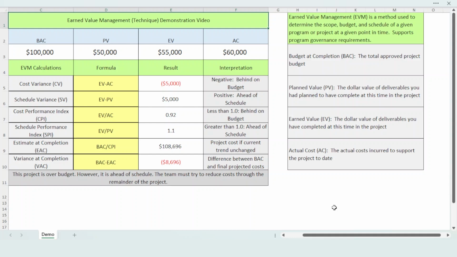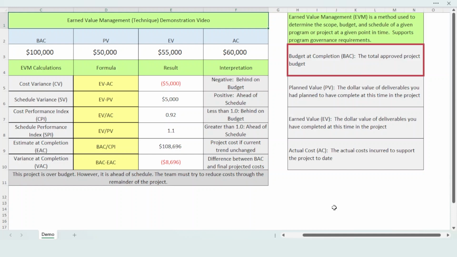We will begin by defining some key terms. Note the table to the right. Earned Value Management, sometimes referred to as Earned Value Technique, is a method used to determine the scope, budget, and schedule of a given program or project at a given point in time. EVM does indeed support program governance requirements.